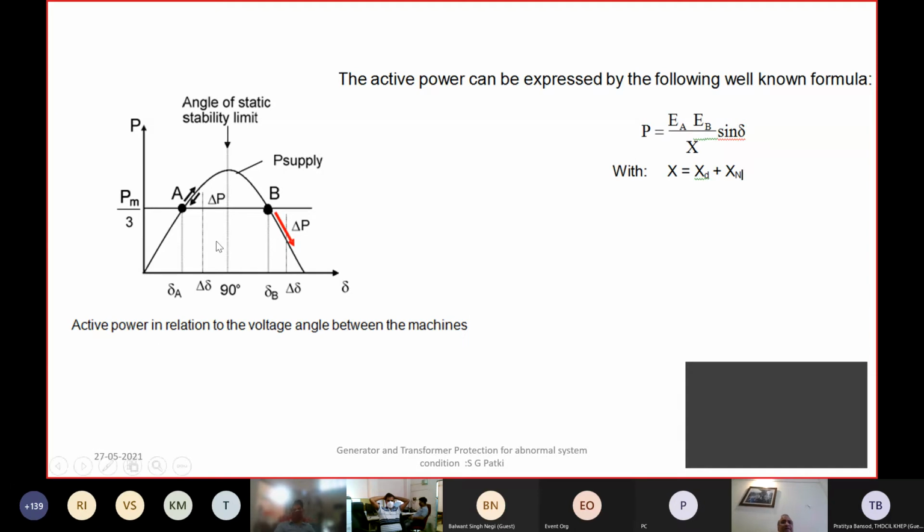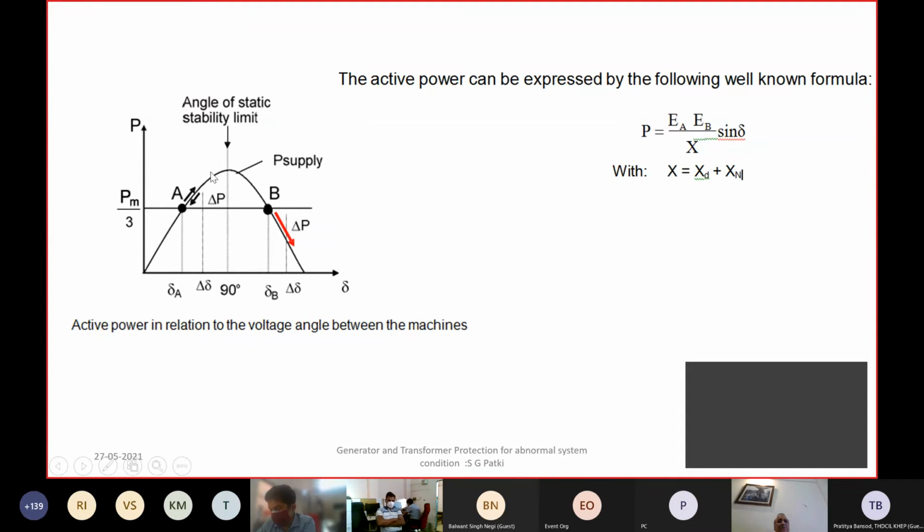Now, when the active power dips because of the fault, the generator turbine, which is giving the prime mover power, that is remaining constant. So your generator rotor will try to accelerate. Because mechanical power is the same, electrical power has collapsed because of the fault.